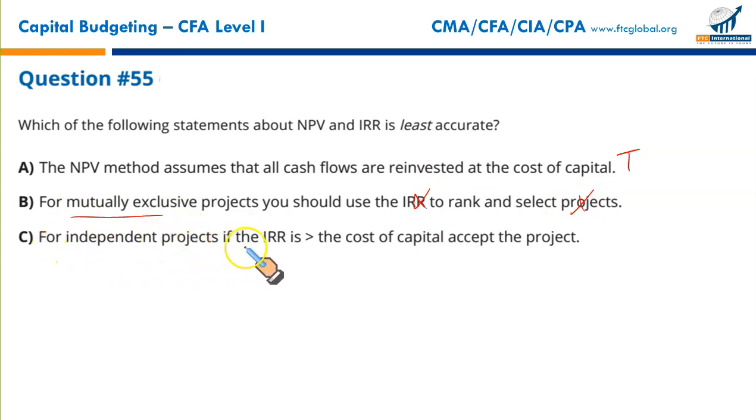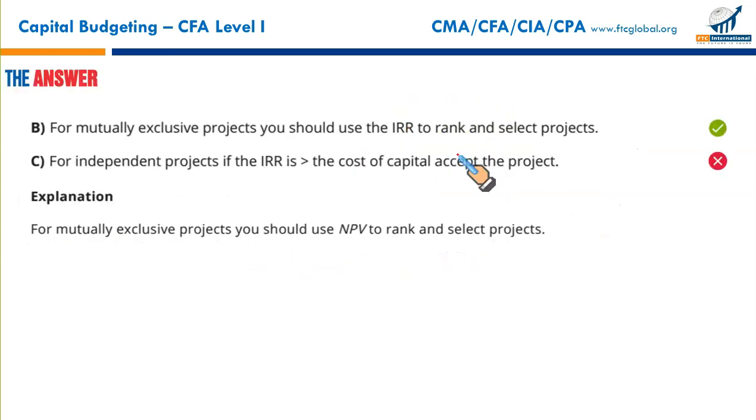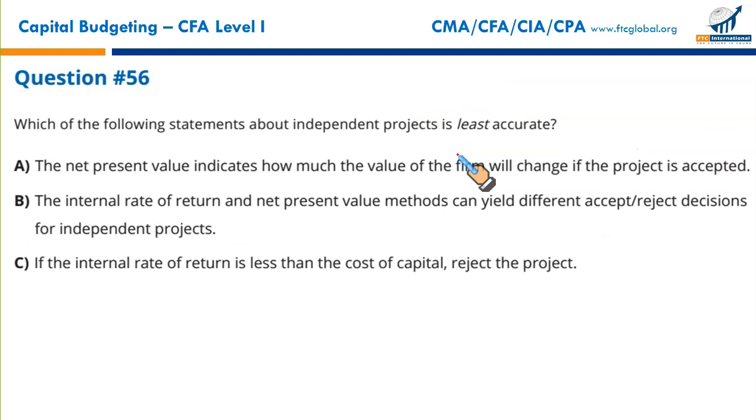For independent projects, if the IRR is greater than the cost of capital, this is true as well. Independent project, if IRR is greater than cost of capital, NPV would be positive. So we were looking for the one that is least accurate. That is B. Next.